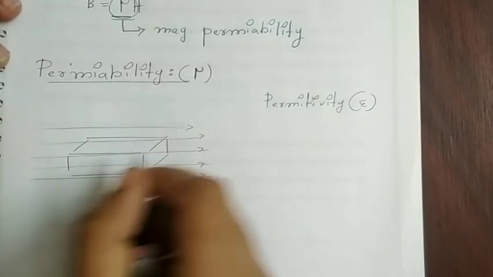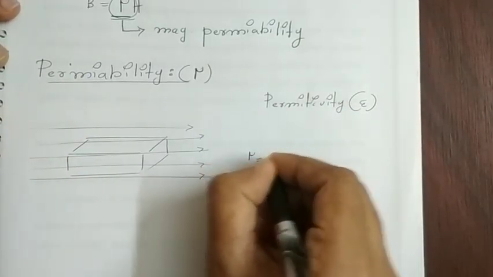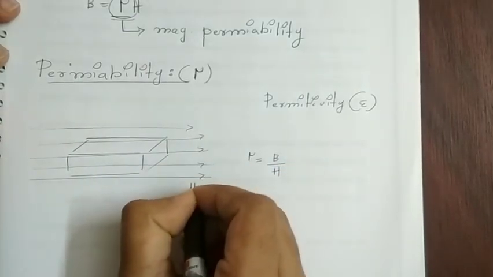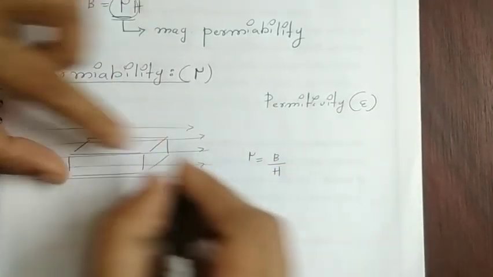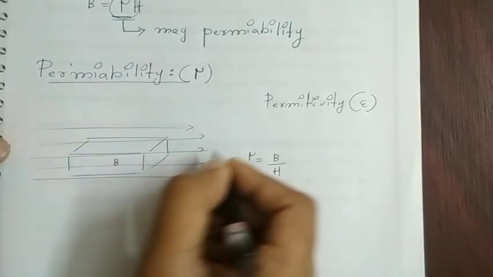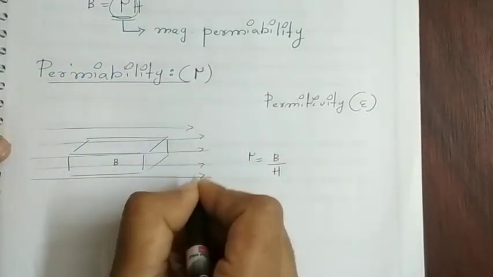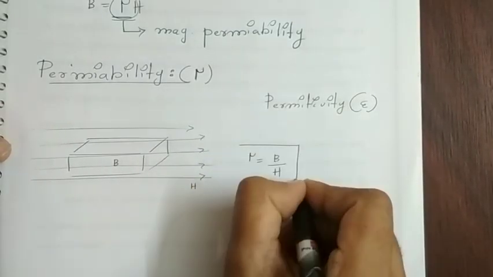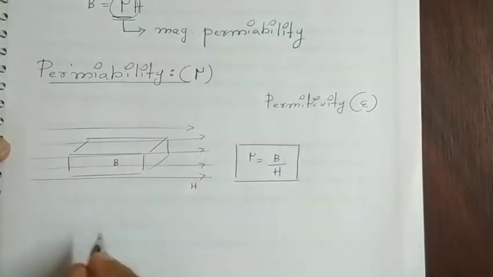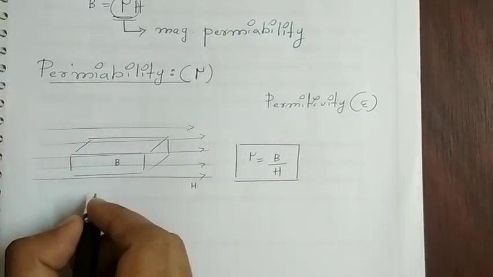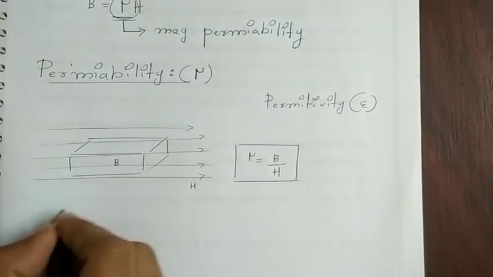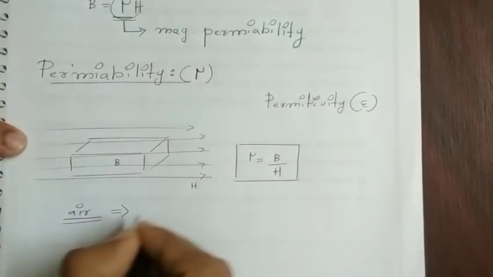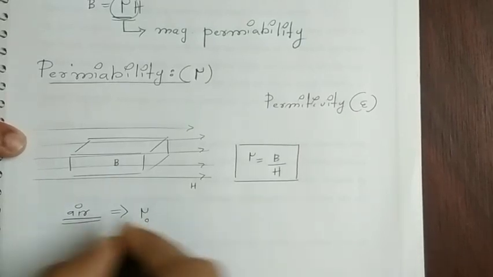And the permeability of any material, mu, is equal to B divided by H, where H is the external field in which that material is placed and B is the field developed inside that material due to the external field H. Suppose this material is replaced by air. For air, the permeability is represented as mu 0.